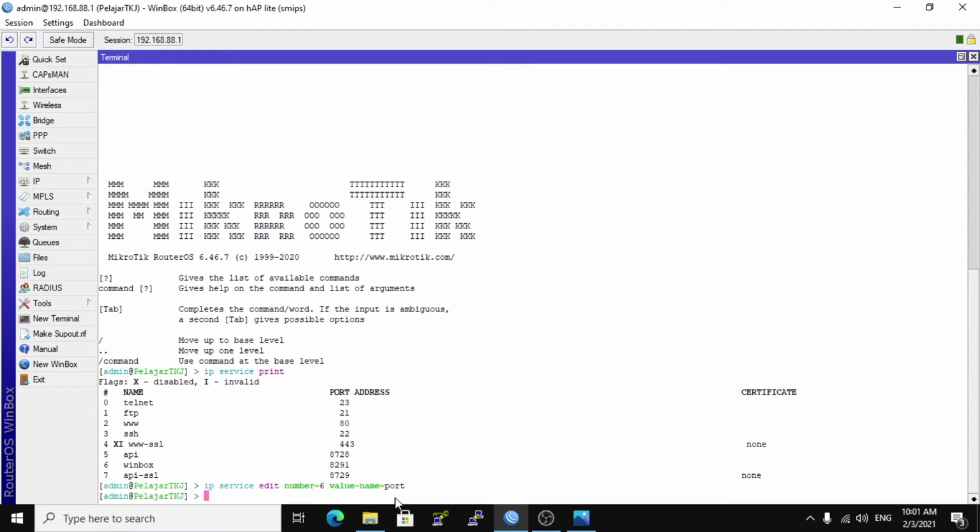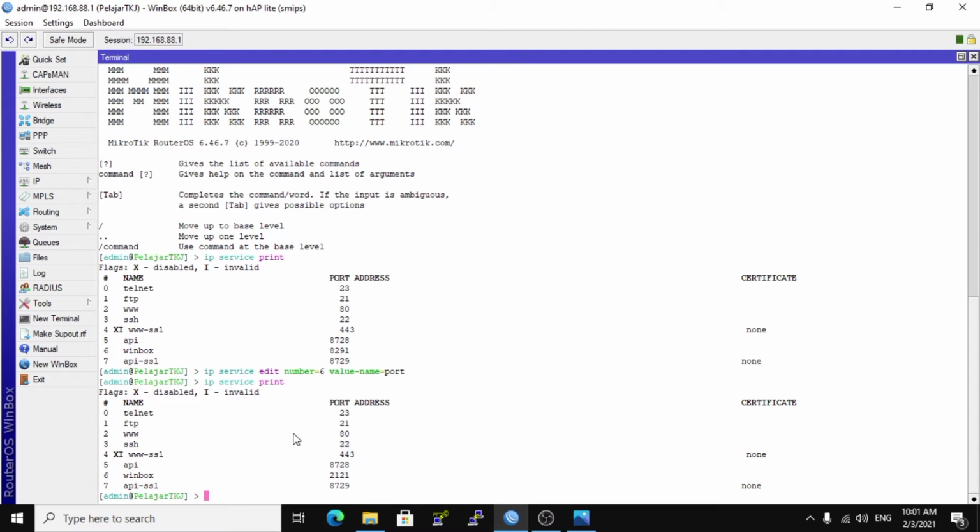And then change the default port to what you want. After that, check again whether the port has changed with the command ip service print, and the Winbox port is 2121.